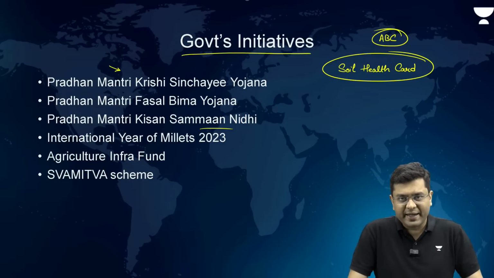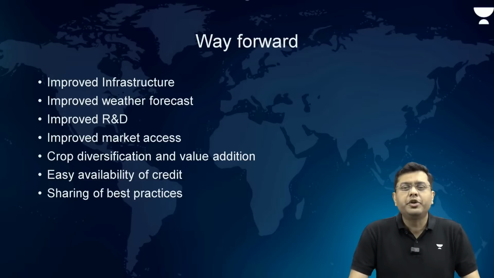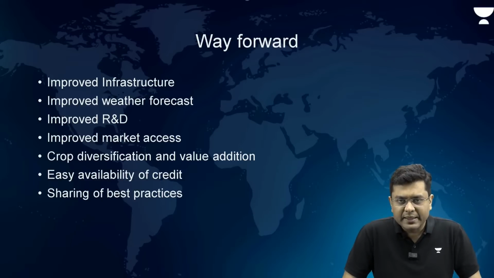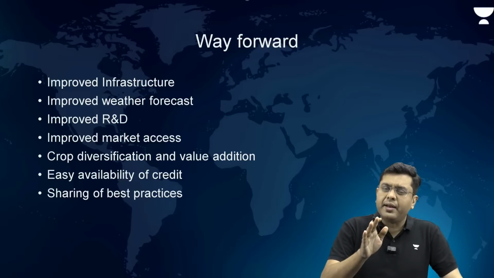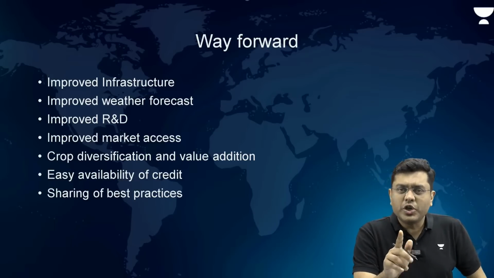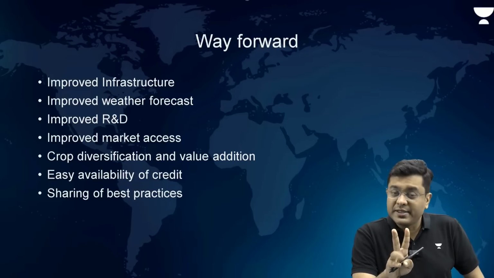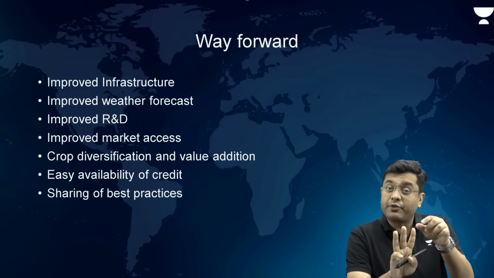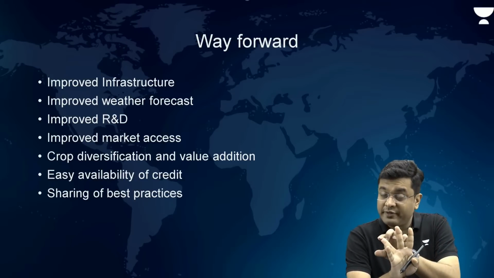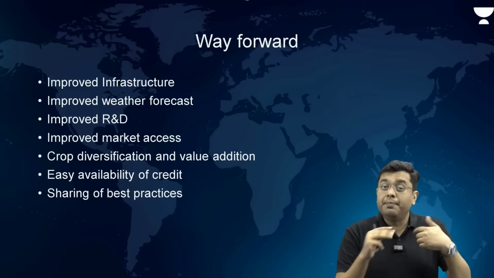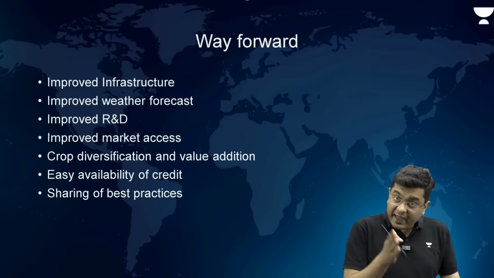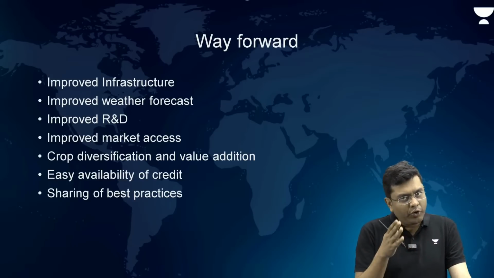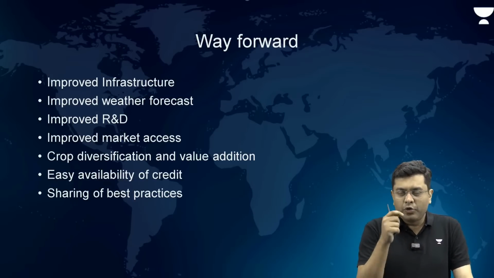So these are some of the government schemes which are running parallelly in order to improve the agricultural sector. But there are certain measures which can be adopted going ahead to improve Indian agriculture. We need to be aware of the challenges of Indian agriculture, the way forward, and the government schemes, because you can have questions from either one of them or a larger question combining all three, and UPSC has been asking this almost every year in the Mains. So it would be better for us to have an analysis.